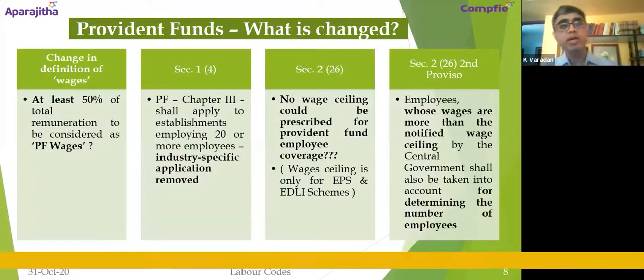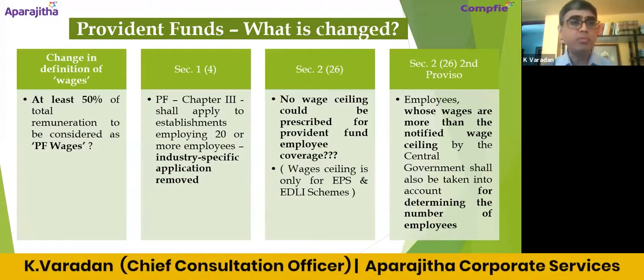And I move on with specific reference to PF, right? Again, at least 50%. We all know that we discussed in detail about the definition of wages in our first session last week. So at least 50%. So more than 50% cannot be considered as excluded components under wage. So for any purpose, be it ESI or PF or maybe any other code, any other subject, right?